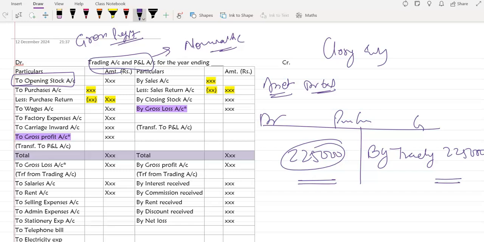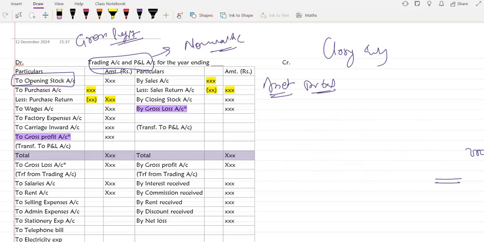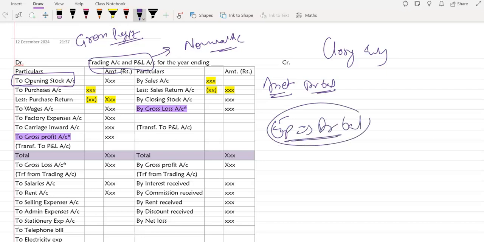Do you agree, Drisha? Yes, ma'am. So that is how we close all of our income and expenses. Now, all the expenses will have a debit balance. So to transfer the expenses, that particular expense will be credited and trading account will be debited. In another way, you can also remember, trading account being a nominal account, expenses are recorded on the debit side and incomes are recorded on the credit side.